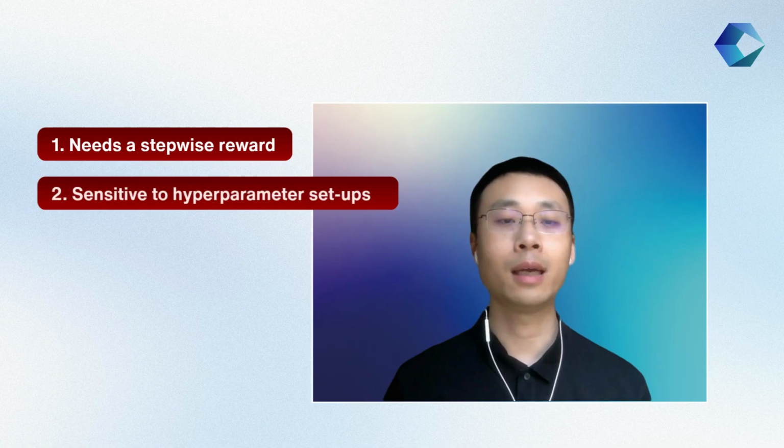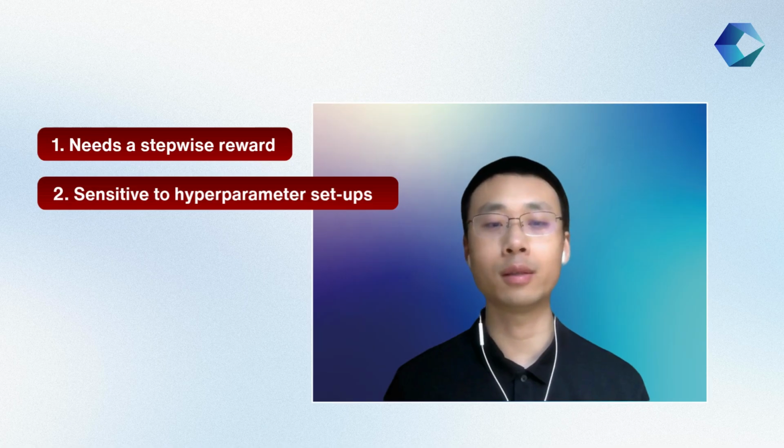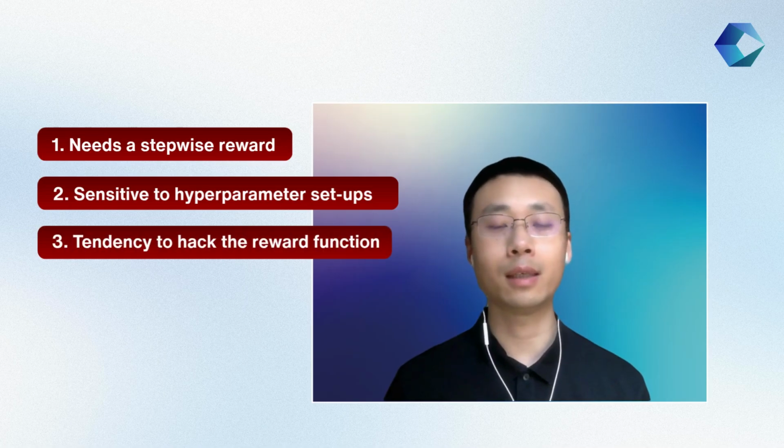horizon and sparse reward. The second issue is that RL is also sensitive to hyperparameter setup, and it may even show high variance across different rounds with the same hyperparameter setup. So this makes its use very expensive. And the third issue is that RL can easily hack the reward, so it may lead to undesirable behaviors of the fine-tuned large language models.